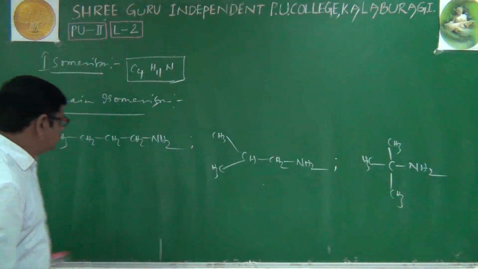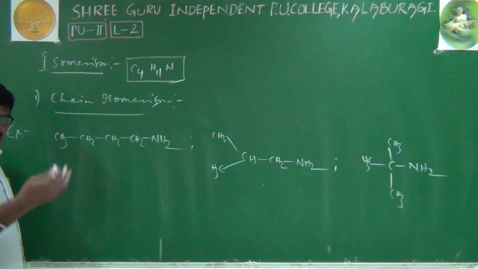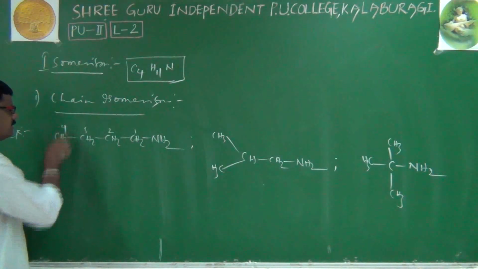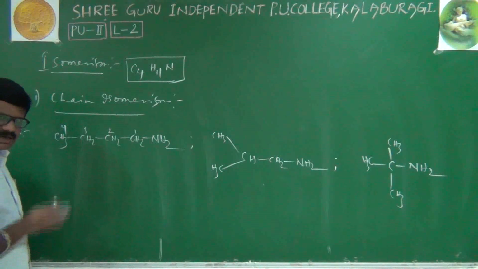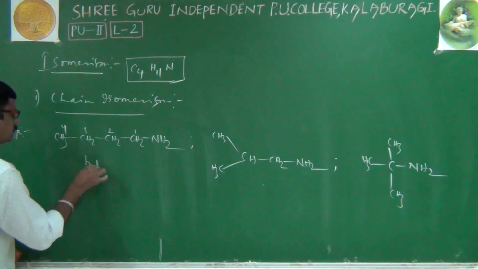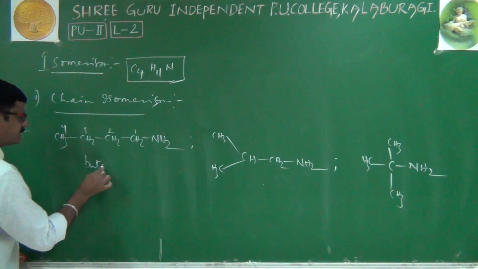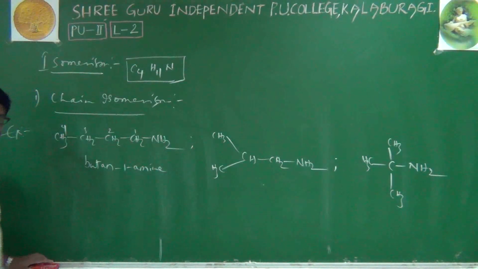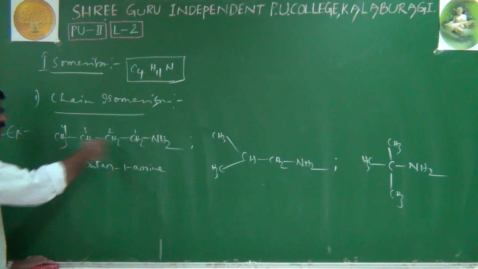Very simple. Here we write the IUPAC name, then we will understand easily. The NH2 attached carbon is number 1, then 2, 3, 4. Its IUPAC name is but plus ane plus 1 amine, that's why butane-1-amine. Means in the parent chain we have 4 carbon atoms.